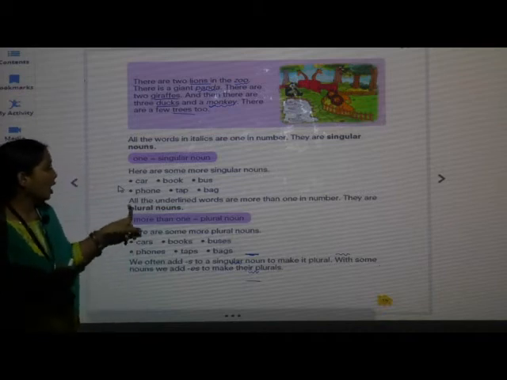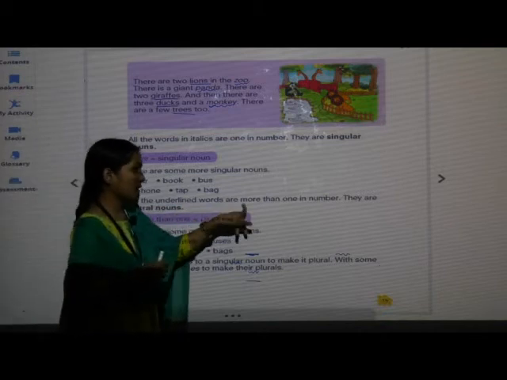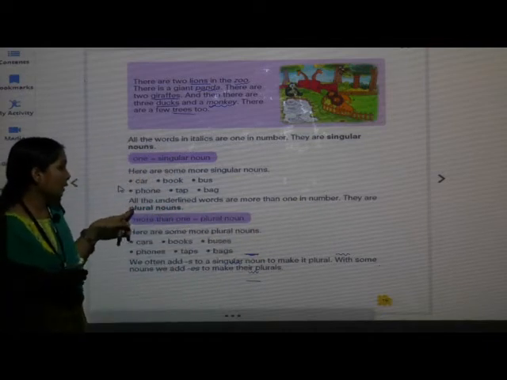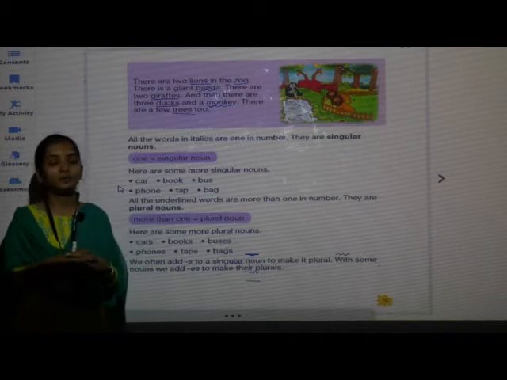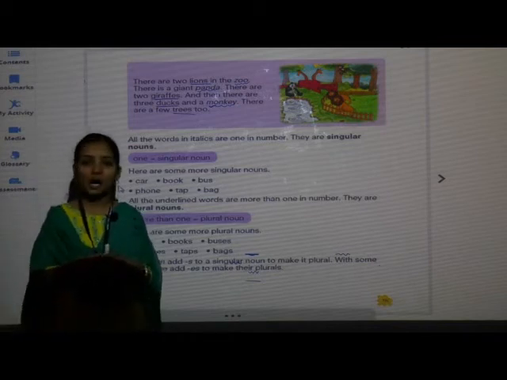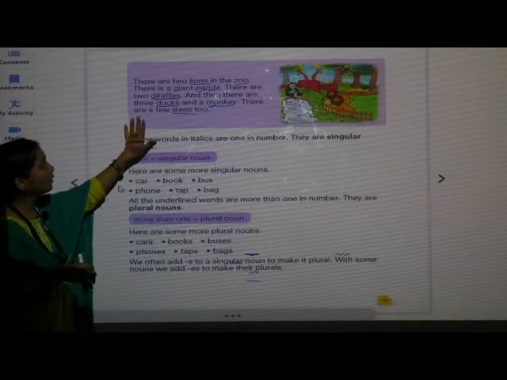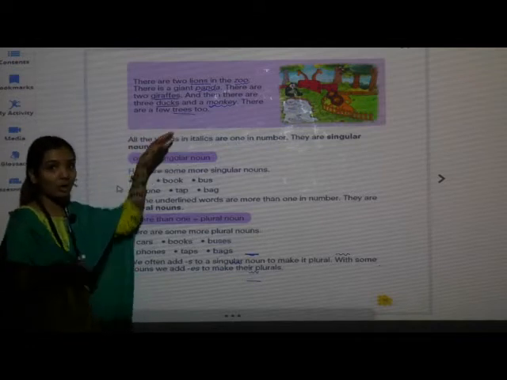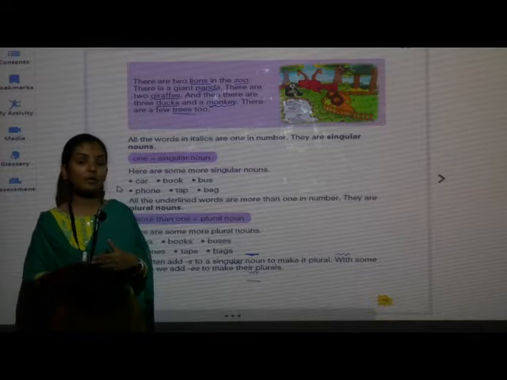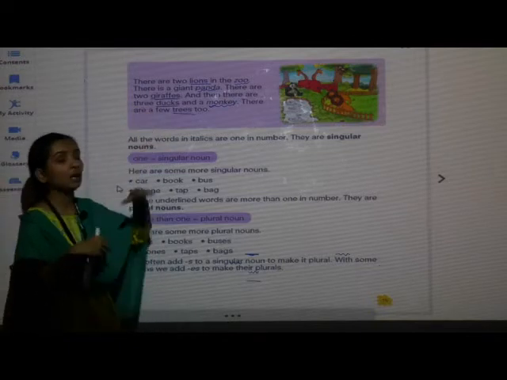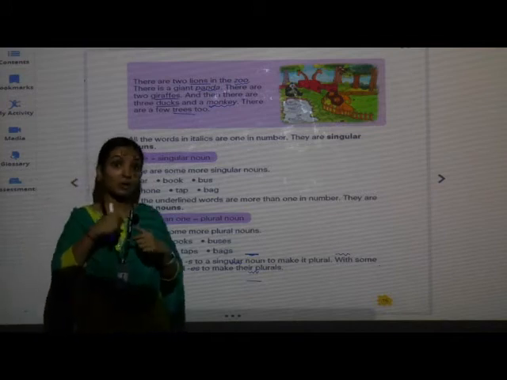See, all the underlined words are more than 1 in number. They are plural nouns. Example, see here, few trees, more than 1. Here 3 ducks, more than 1.